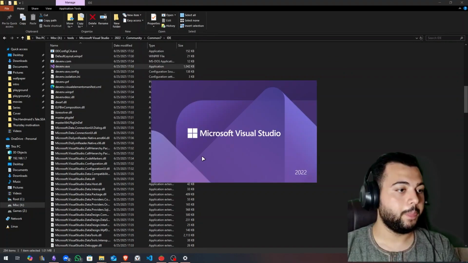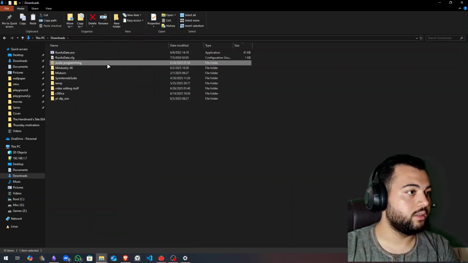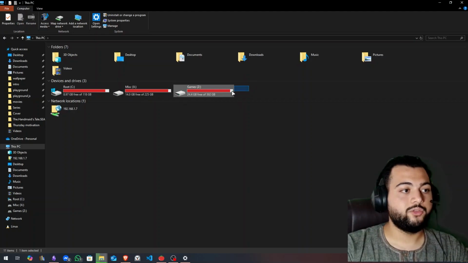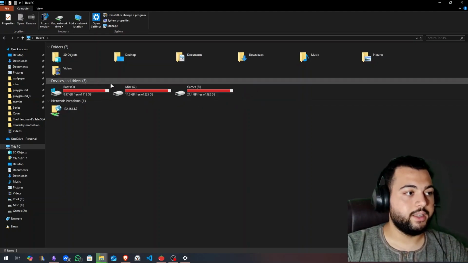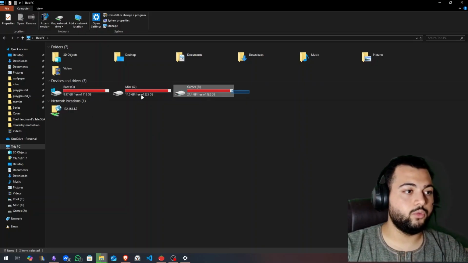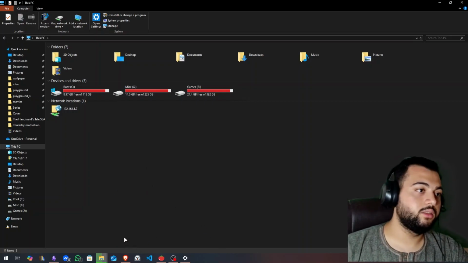Visual Studio 2022. So now we need to open Projucer, but I need to move this because I want to keep my C drive free. I have two storage devices, an M.2 SSD that is only the C drive, and a 1 TB HDD that is distributed between these two partitions, with a Linux dual booted alongside.